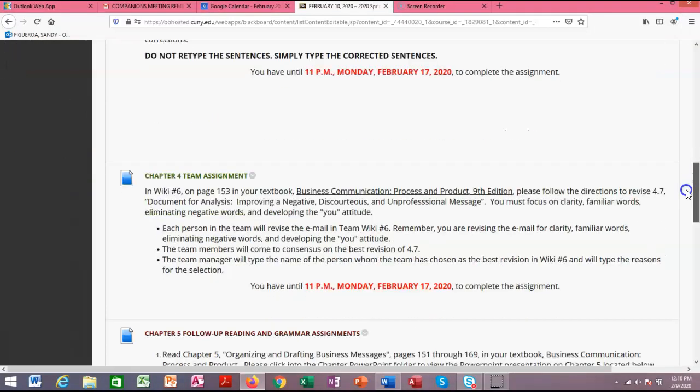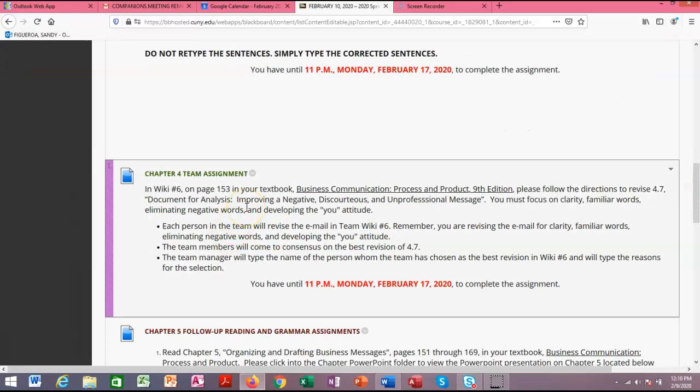Now, in Chapter 4, team assignment. Okay, this is what you're going to do. This is now something a little different. In wiki number 6 on page 153, number 4.7, document for analysis, improving a negative, discourteous, and unprofessional message. You are going to make this a positive, courteous, and professional message, focusing on clarity, familiar words, eliminating negative words, and developing the you attitude.